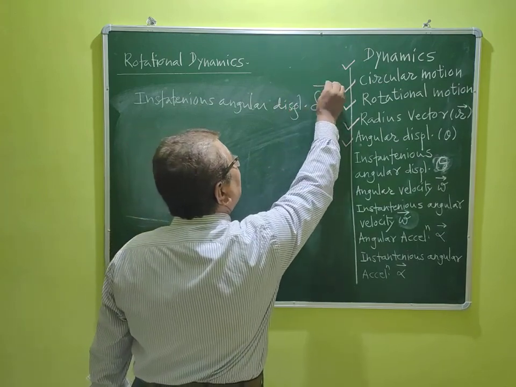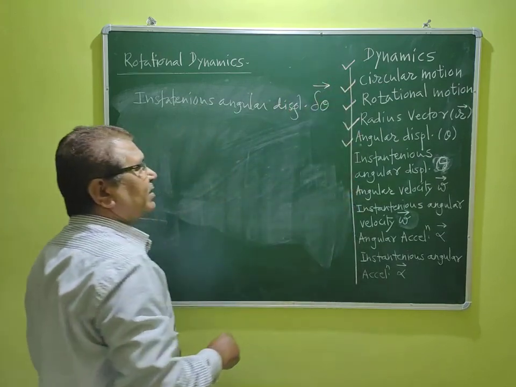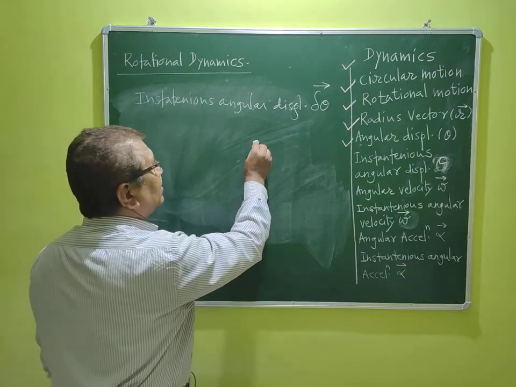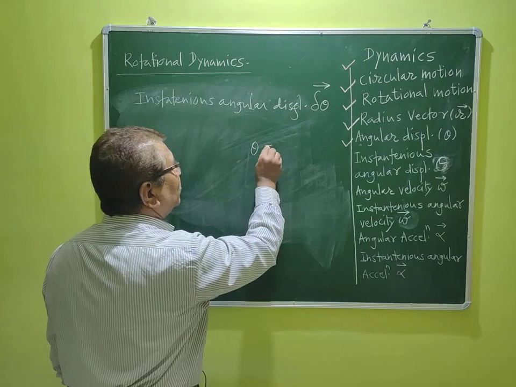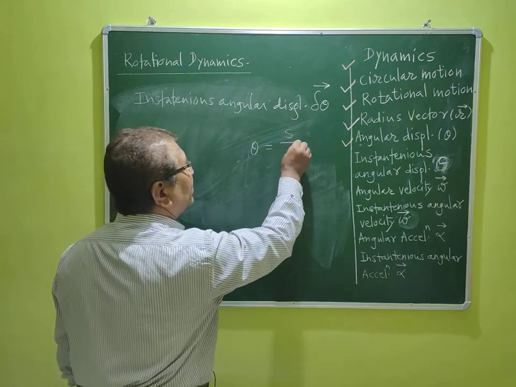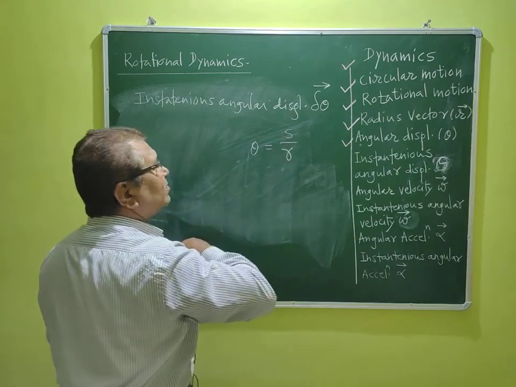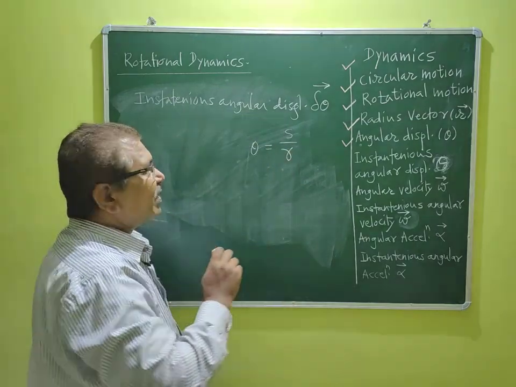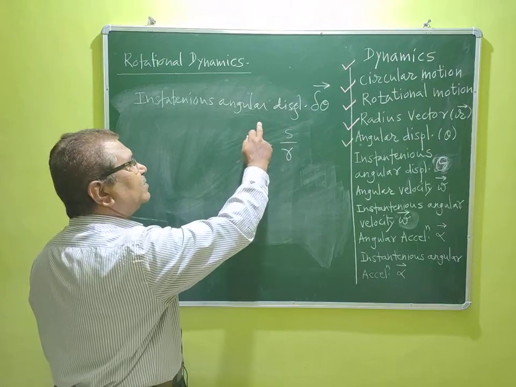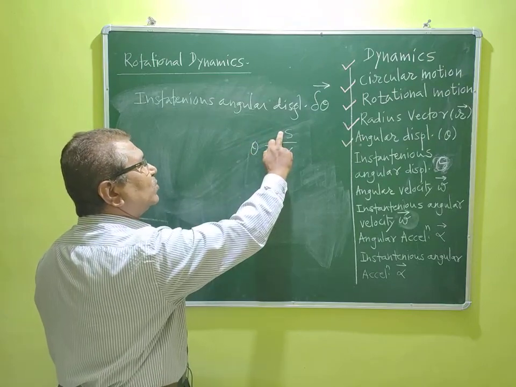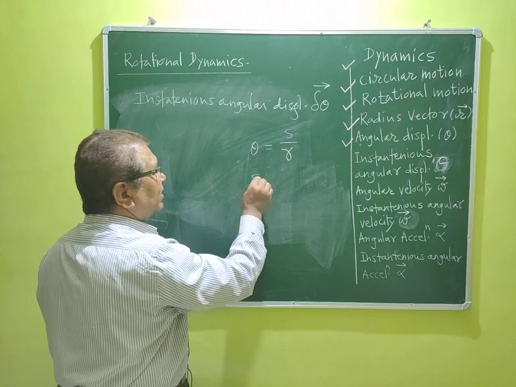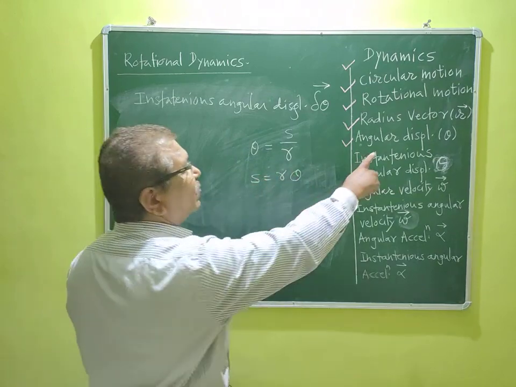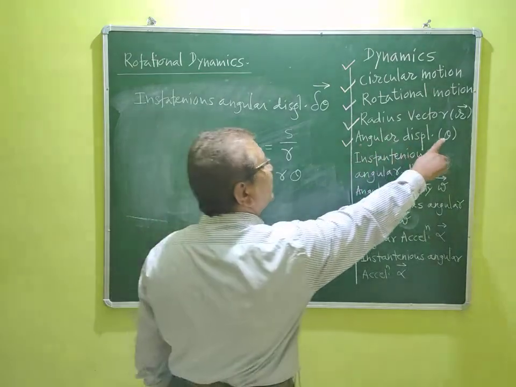Instantaneous angular displacement is denoted by delta theta. So from the formula of angular displacement we get s upon r. S is nothing but the arc when particle moves from A to B. So theta is equal to s upon r. So s is equal to r theta. This is the formula for angular displacement theta.